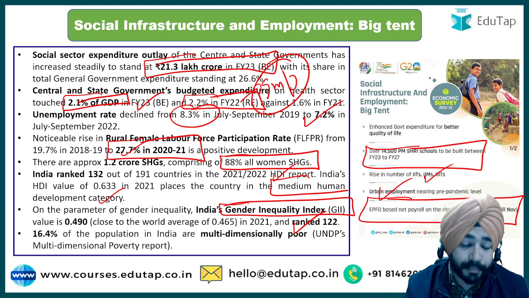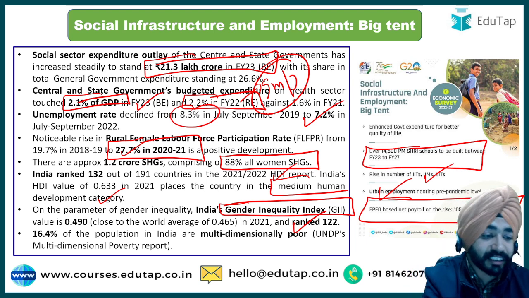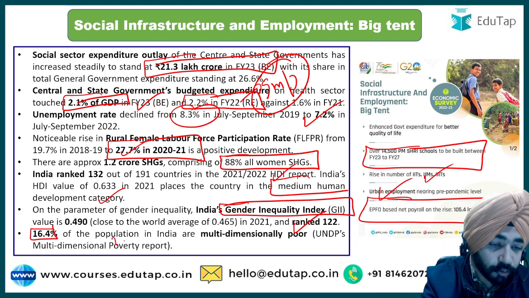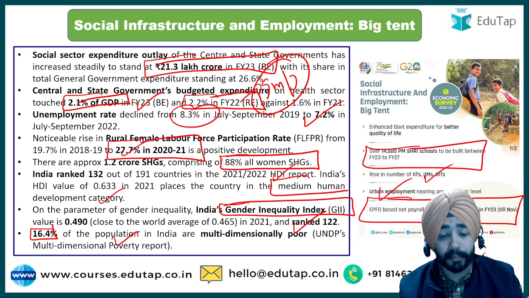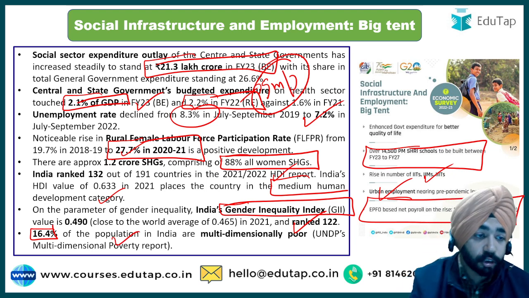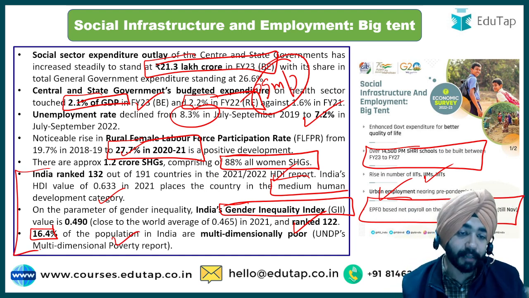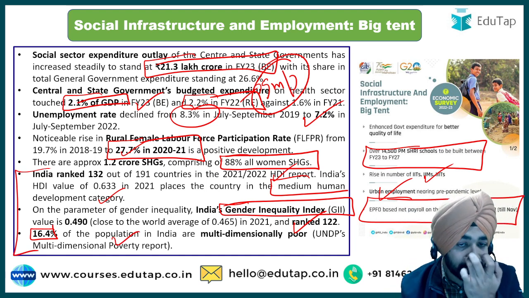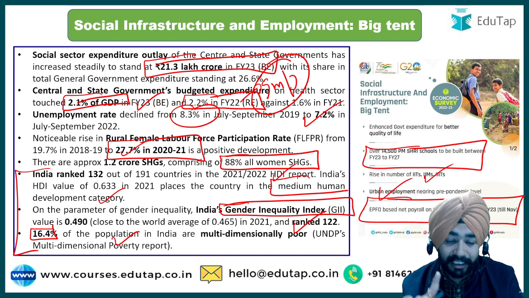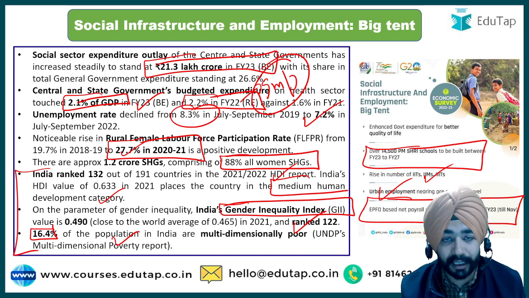The next index that has been highlighted is the Multidimensional Poverty Index. That is UNDP's Multidimensional Poverty Index, where it says that 16.4% of the population in India is multidimensionally poor. So these are the three important indices that have been highlighted in the survey, and we should revise these indices: Multidimensional Poverty Index, Gender Inequality Index, and Human Development Index.